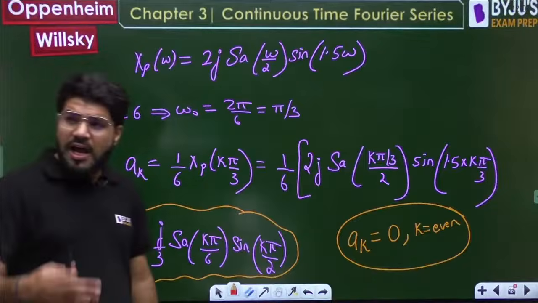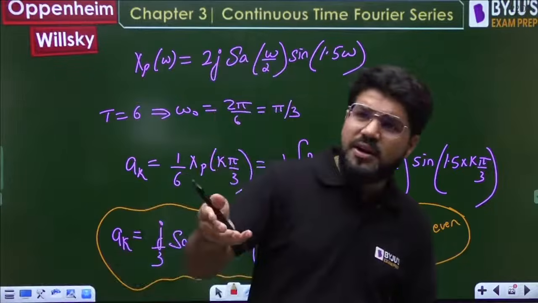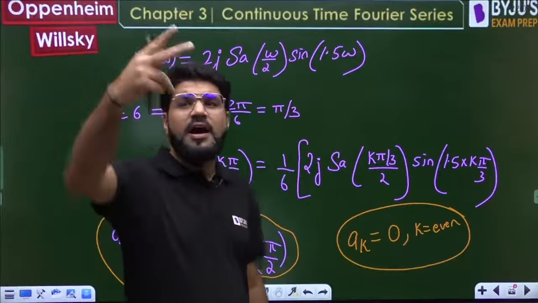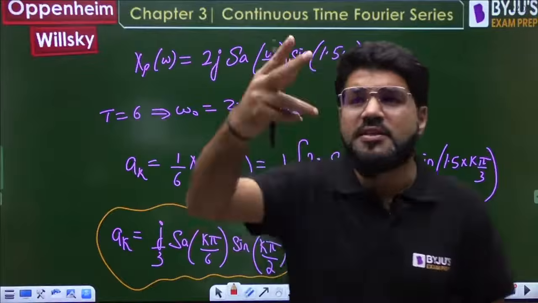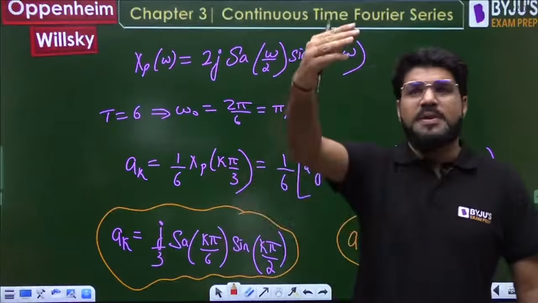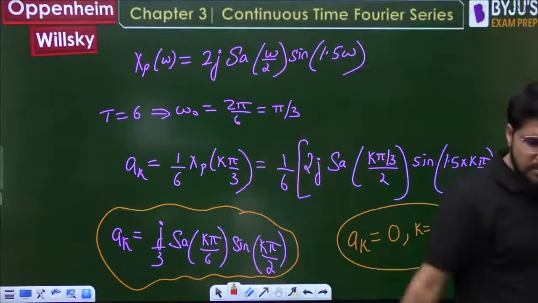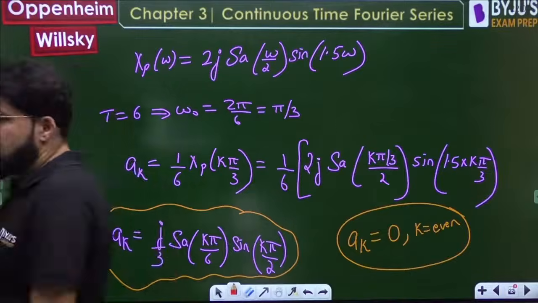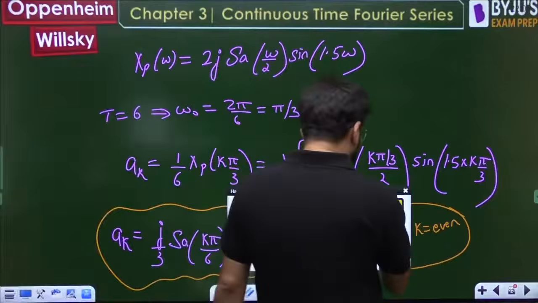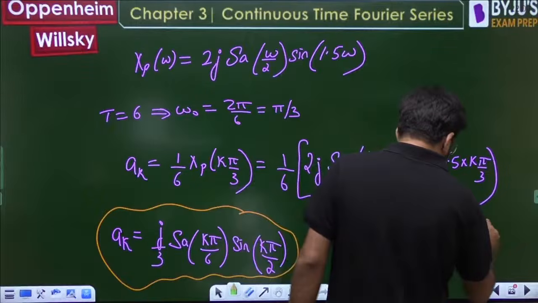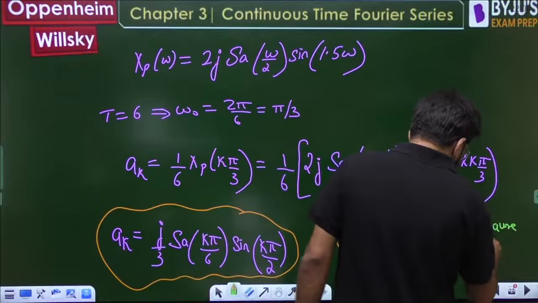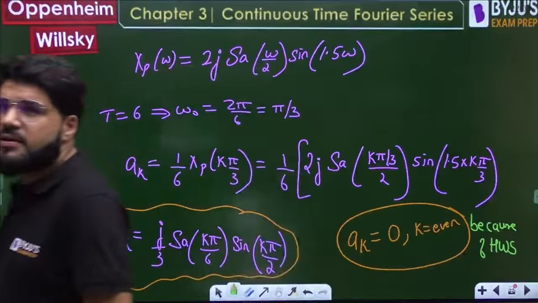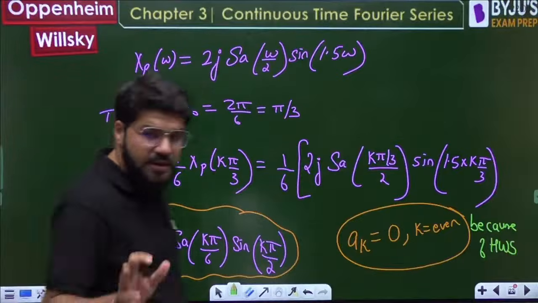Half time shift only. To identify half wave symmetry, that is the simple way. Just shift the waveform by half period, and if the original and the shifted waveform differ only by a plus or minus sign, one is plus, another one is minus, at the same level, that is half wave symmetry. ak is equal to 0 for k even. Why? This has happened because of half wave symmetry. Okay? Done? Let's go.